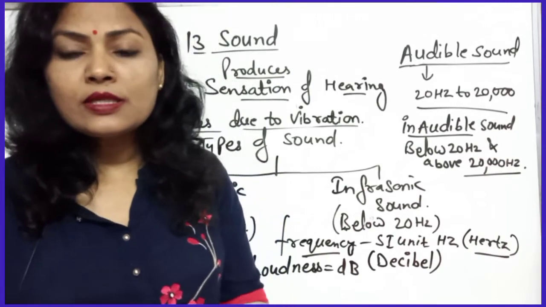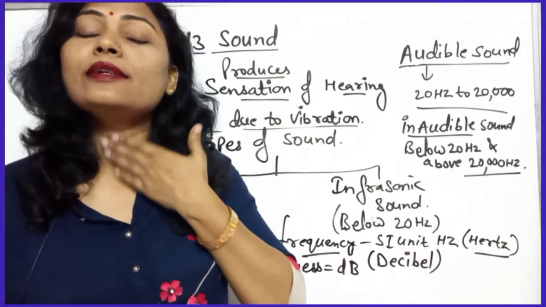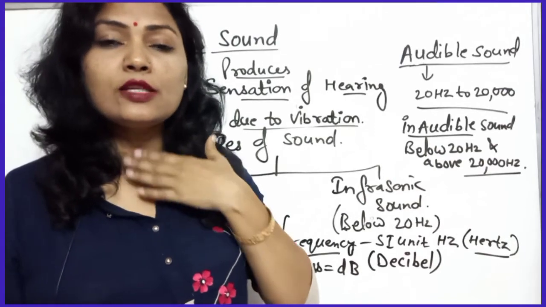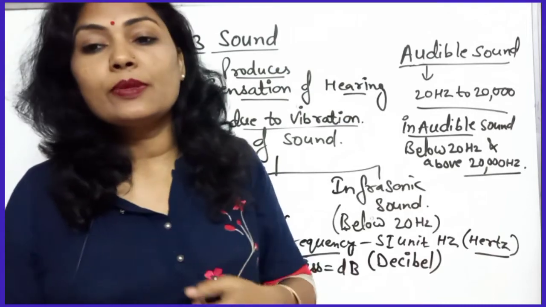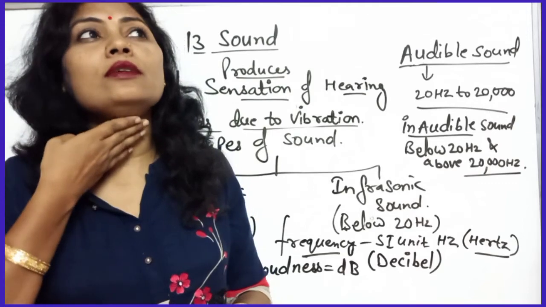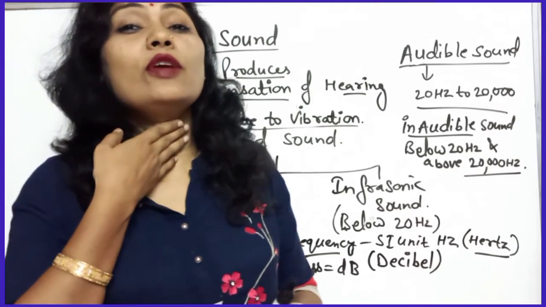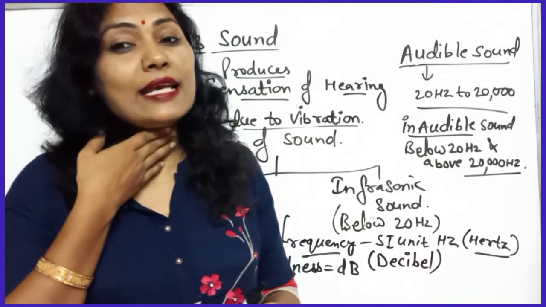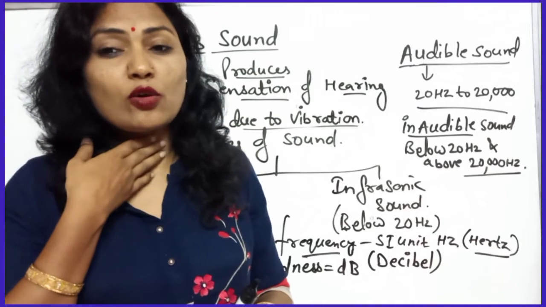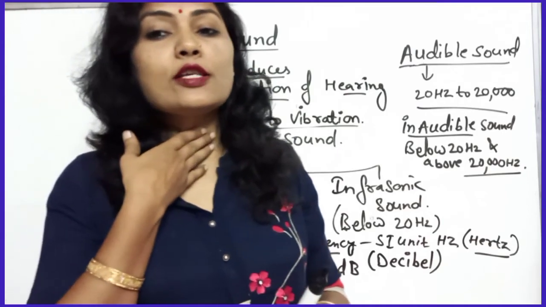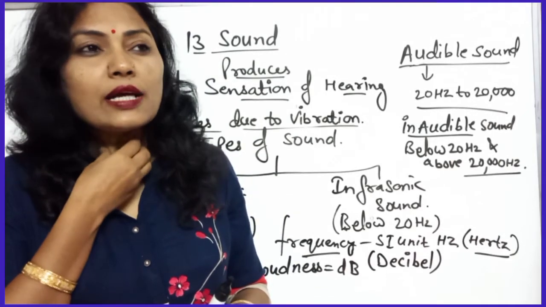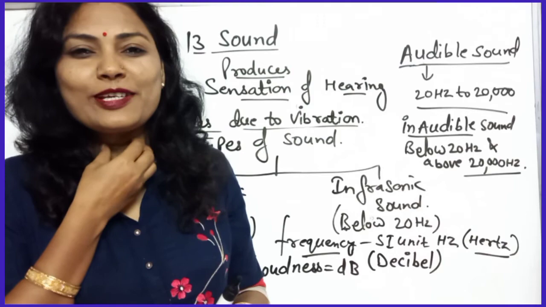Okay, and in humans the sound is produced by the voice box, which is also known as the larynx. And it is perceived by our ears. If we just touch our neck, we can feel the vibrations easily. If we say anything, then we can feel the vibration. That's why sound is produced due to the voice box. In humans that voice box is very important for producing sound.